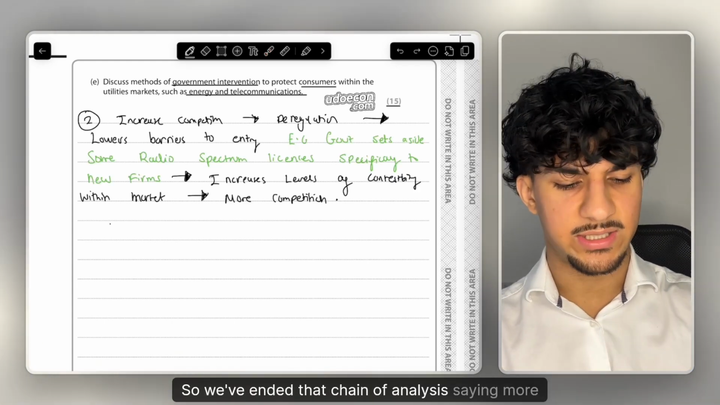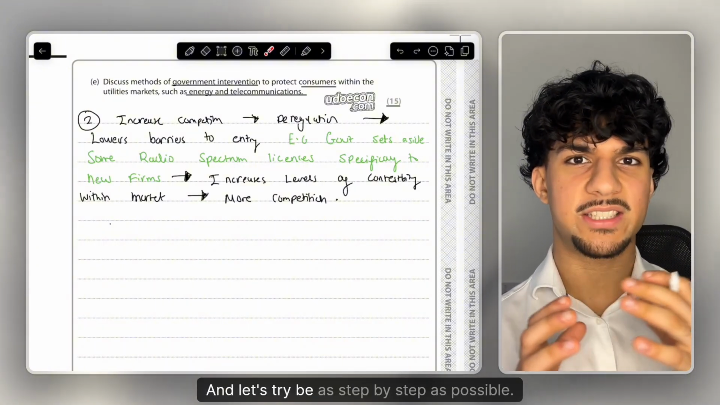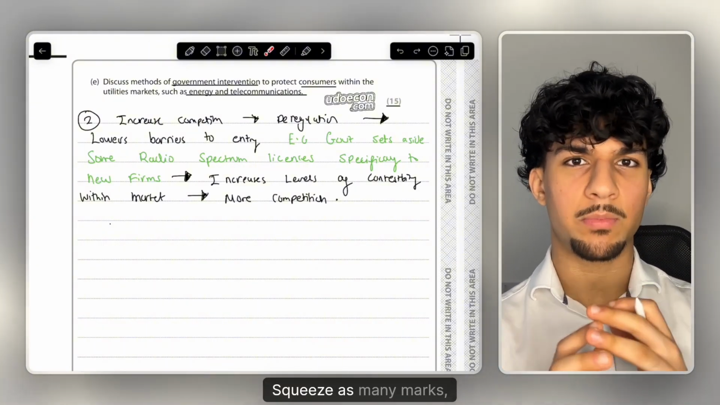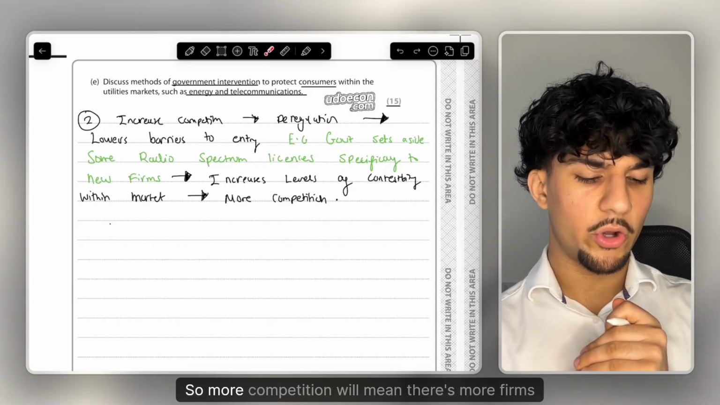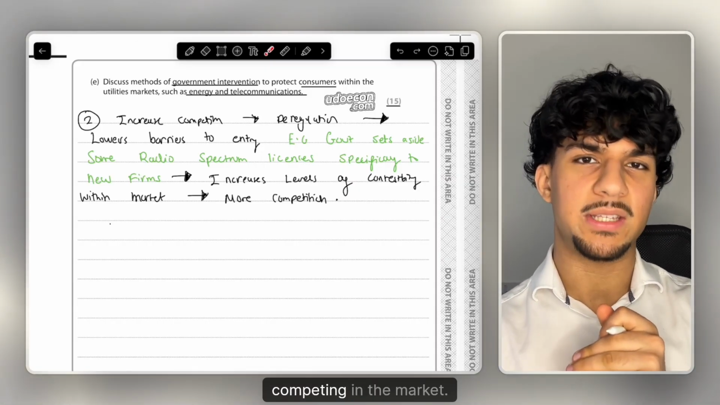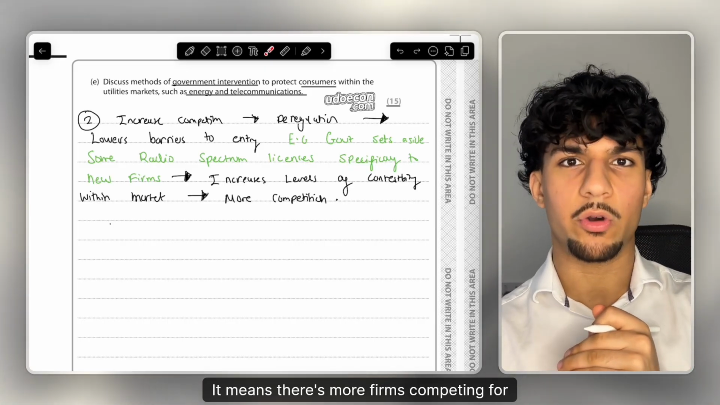So we've ended that chain of analysis saying more competition. But what does more competition actually mean? Let's try to be as step by step as possible, squeeze as many marks, as much information from this chain of analysis as possible. More competition will mean there's more firms competing in the market. And what does that mean? It means there's more firms competing for customers.